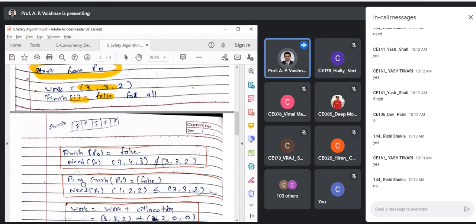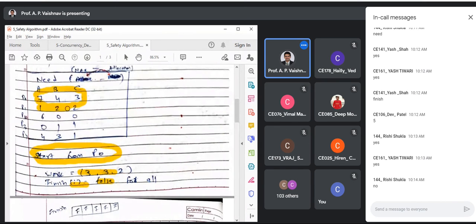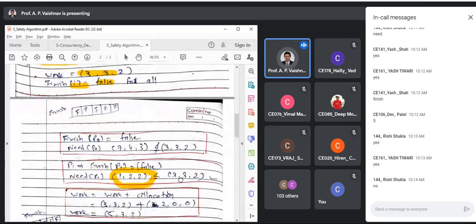First, what I need to check? Finish of P1 has to be false, right? Then only I can go ahead, obviously, right? So what I'm checking next, need of P1 is 122, right? From need matrix, okay? 122 over here. That is less than 332. It is yes. Clear up to this, all of you?